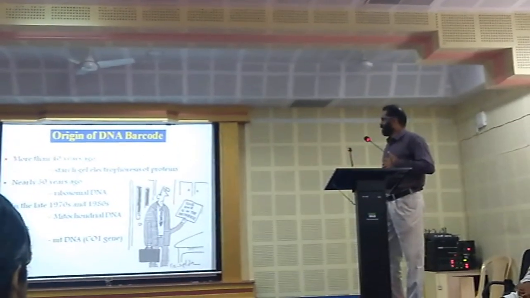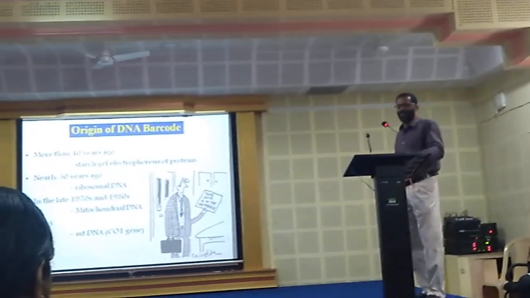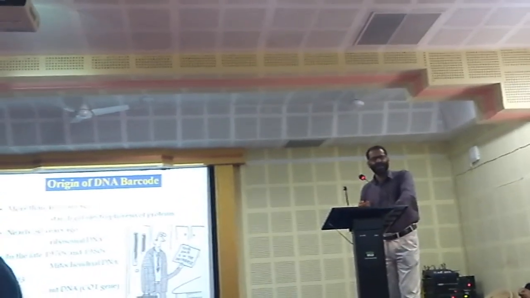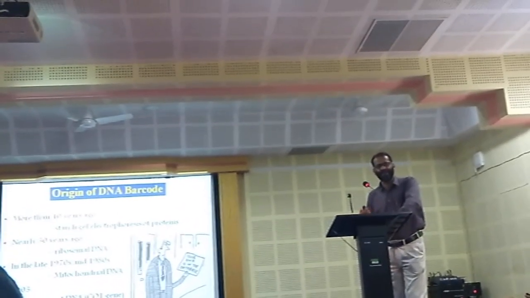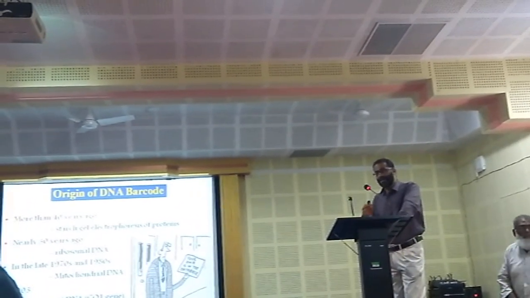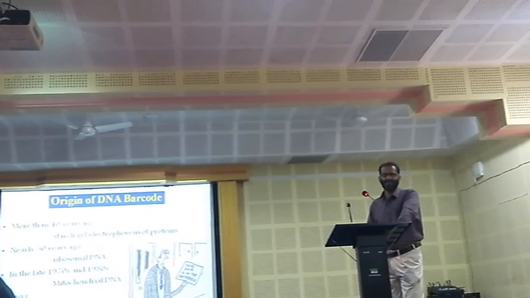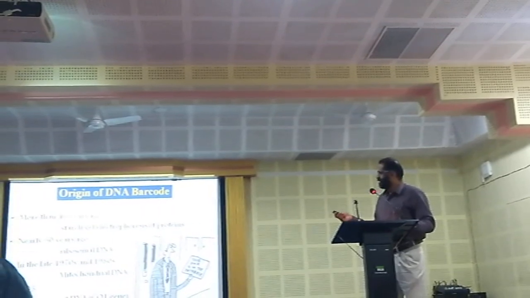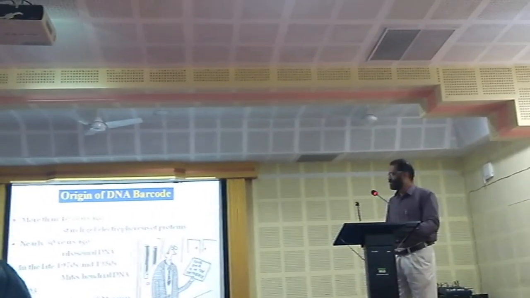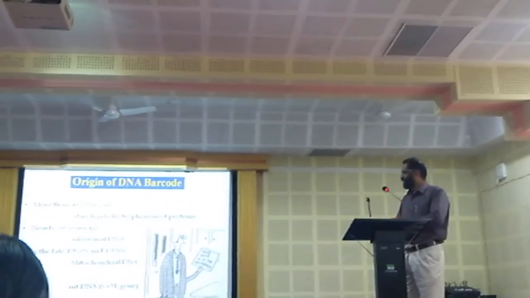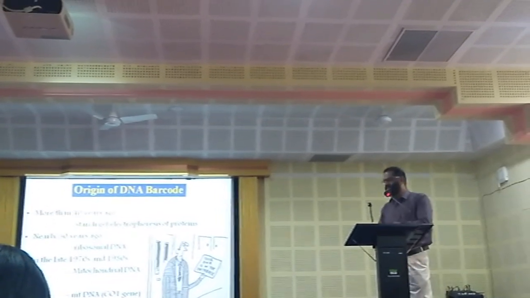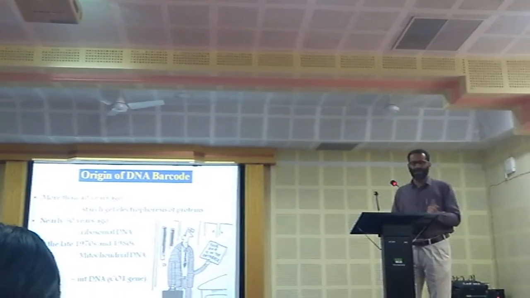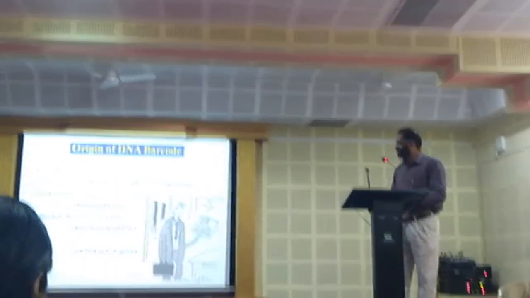Then, the origin of DNA barcoding. Long back, 40 years back, proteins from fish, eggs, and other organisms were used to discriminate the species. Later, ribosomal DNA was used. Then in the 1970s and 80s, mtDNA, that is the whole genomic sequence of mitochondrial DNA, was used.